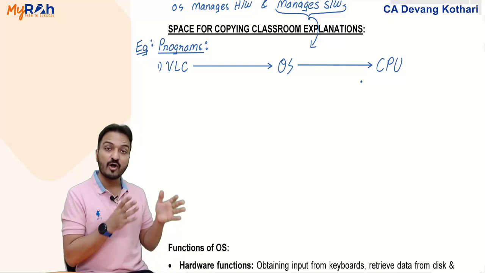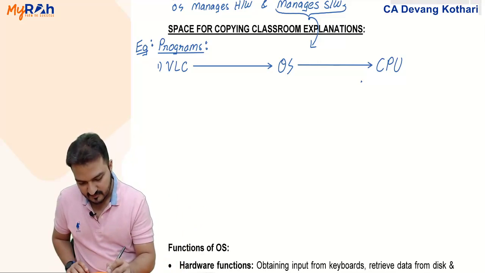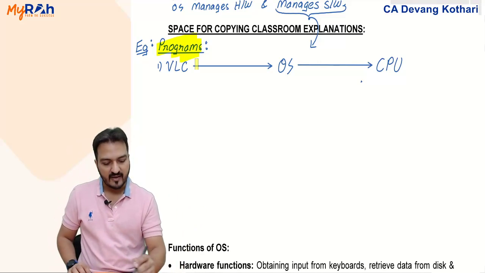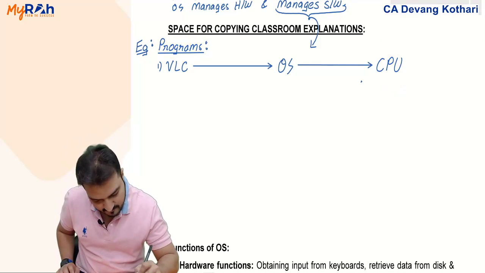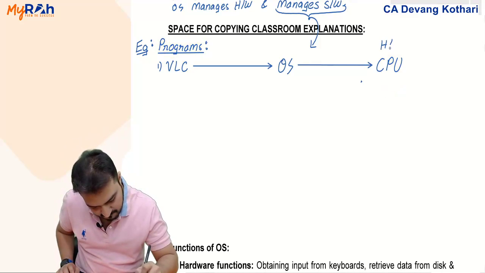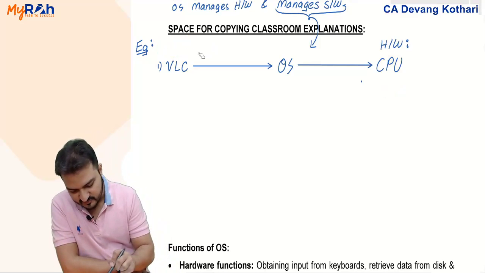This is why I say that the operating system manages the programs and manages the hardware like the CPU. CPU is one hardware, and VLC player is one software.